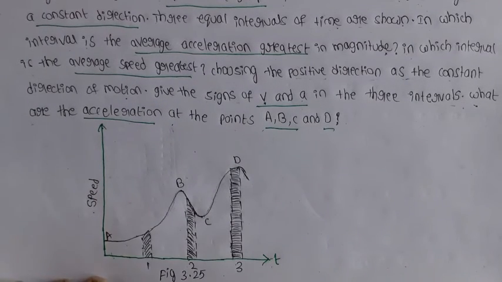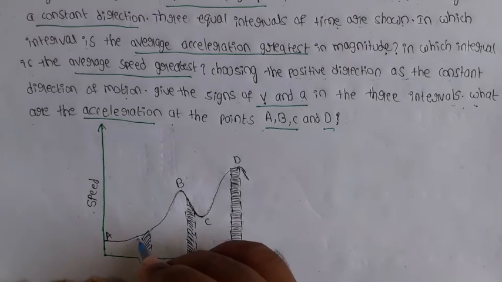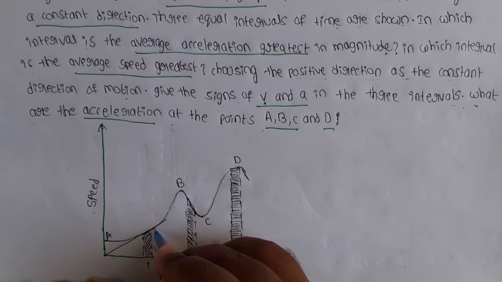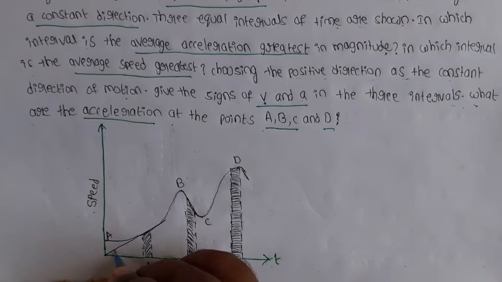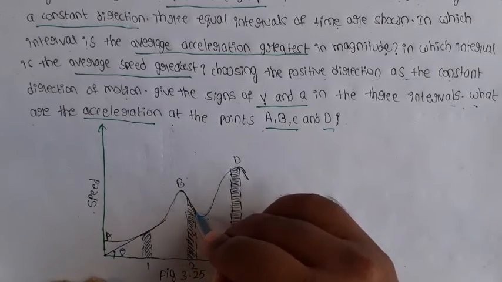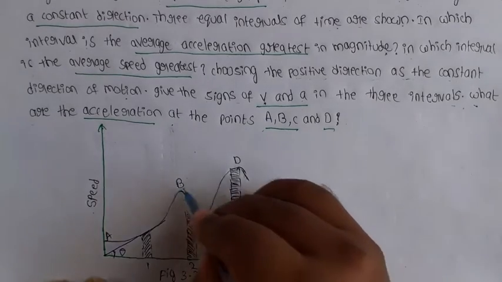So we are observing the slope along the x-axis. This is the slope. Here I am taking some angle theta. Next, here the slope is like this.